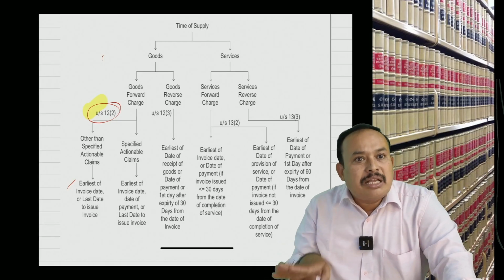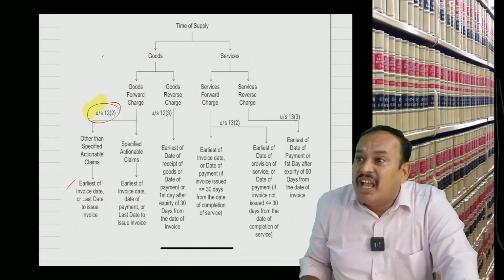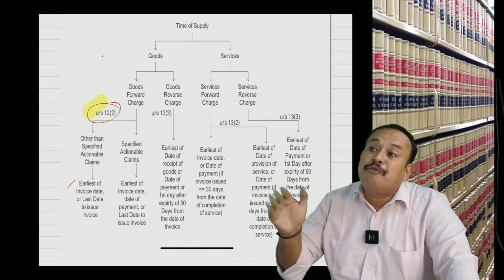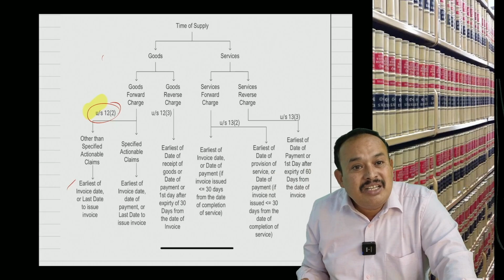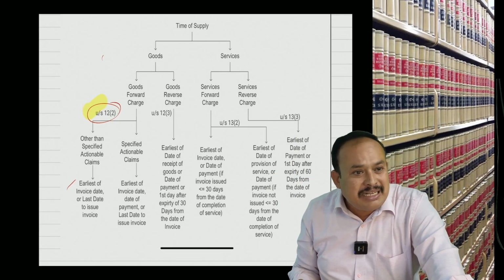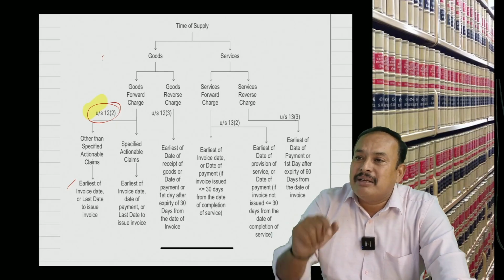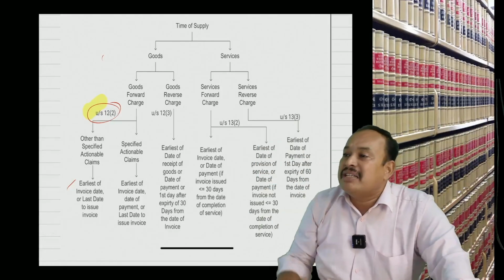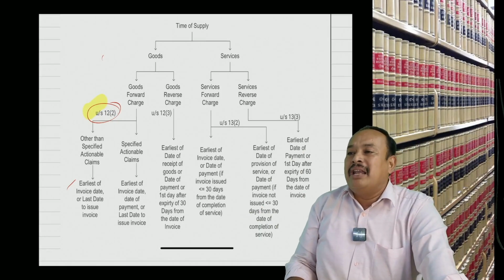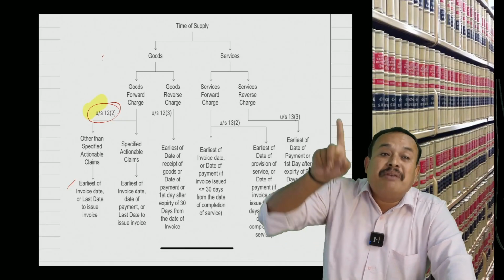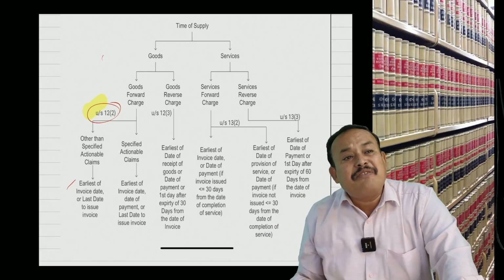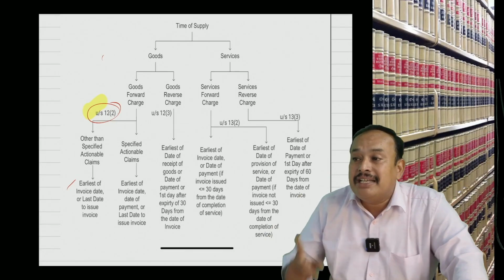Is that clear? Suppose I have not issued the invoice on 31st March, and I issue the invoice on 1st May. But the goods are sold to you on 1st April. The sale is taking place without movement of the goods, so the supply is taking place. The last day to issue the invoice is the date of sale. When is the sale taking place? 1st April is the time of supply. When you compare with the date of invoice, 1st May, the earlier is 1st April. If 1st April is the time of supply, the due date to pay GST is 20th May.